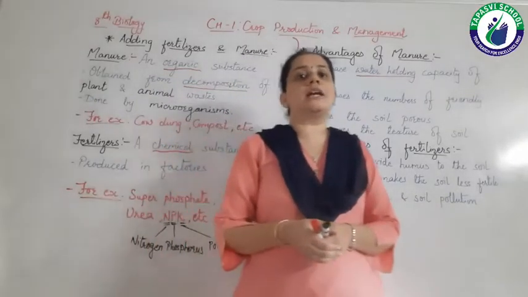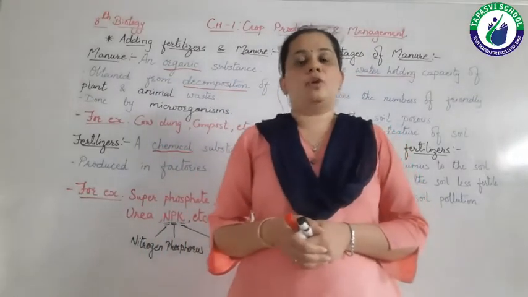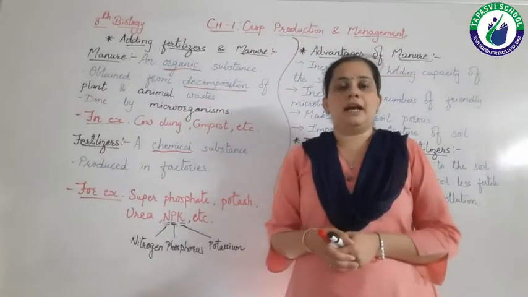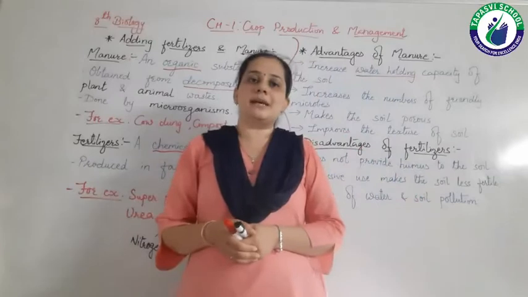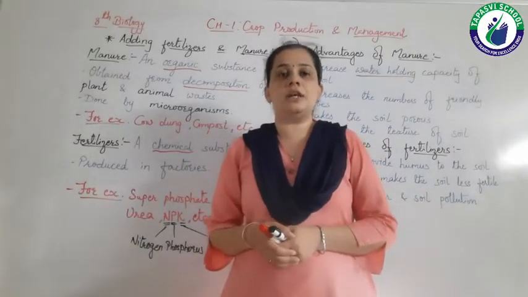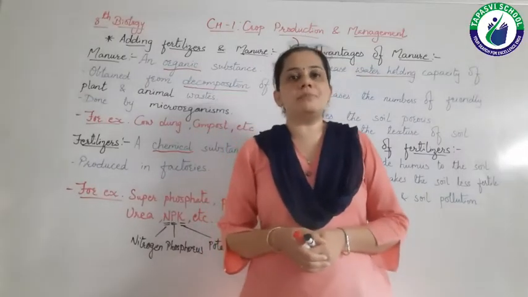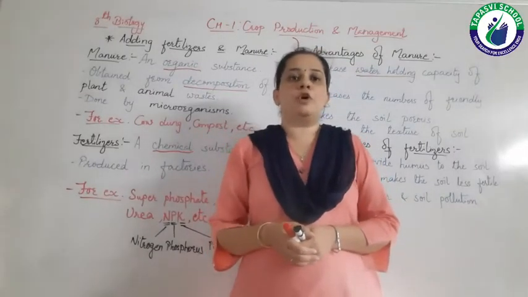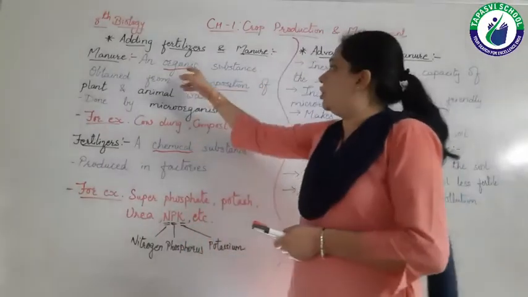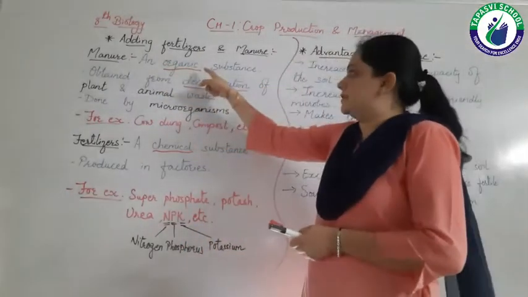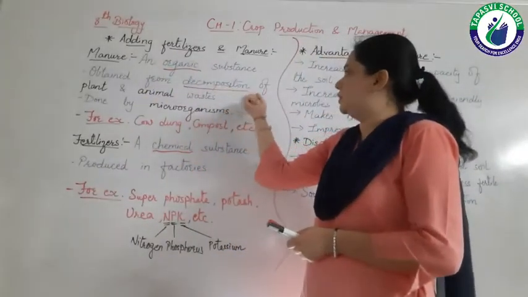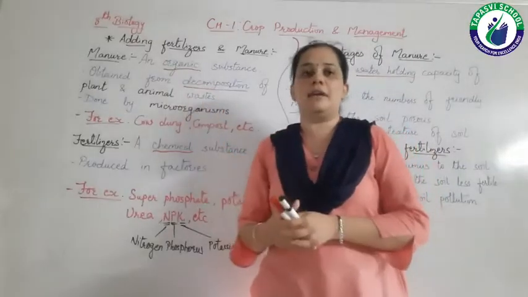Manure is an organic substance. We get it from the nature. Right? So manure is the substance which we are getting from the nature, and it is very much important for plants. So let's see, manure, an organic substance. It is obtained from decomposition of plant and animal waste.